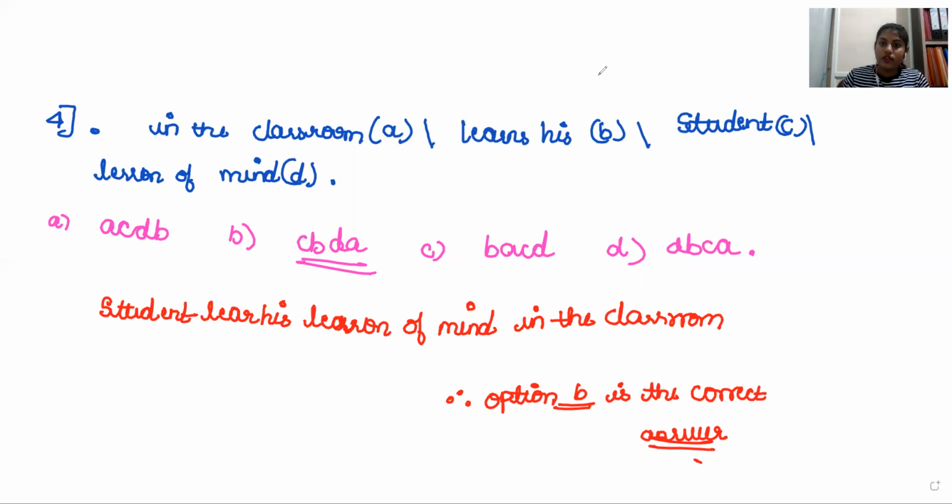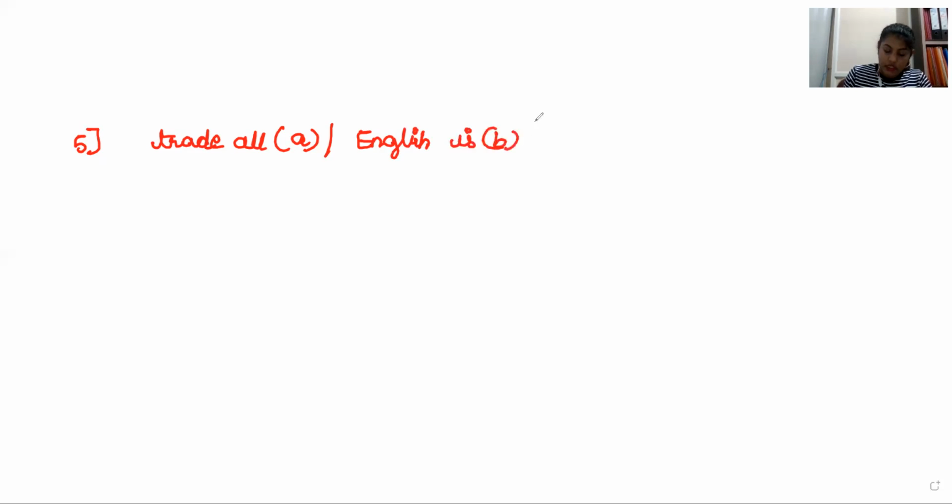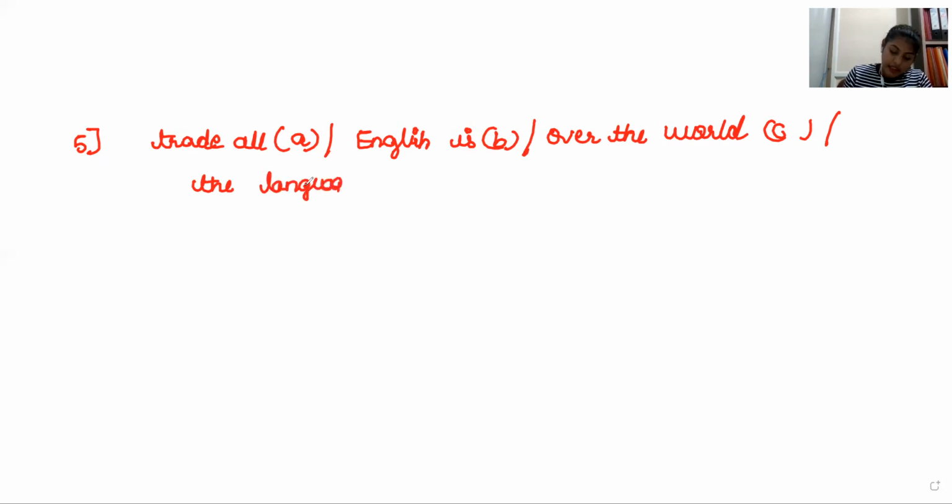Okay. The next question. Trade all is A. English is B. Over the world is C. And then the language of it is D. Okay.